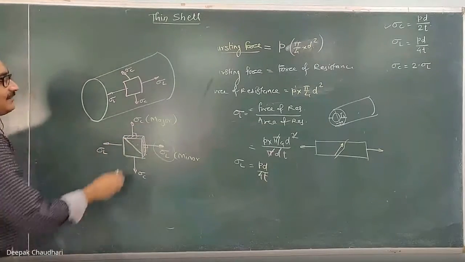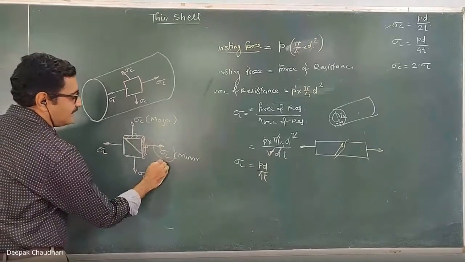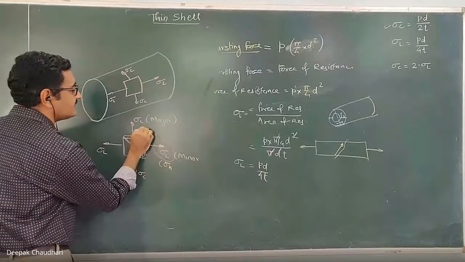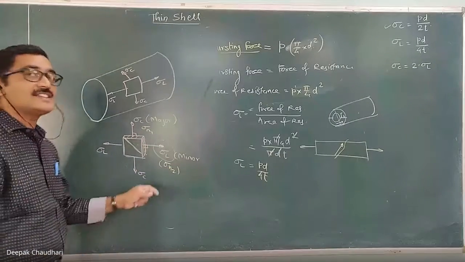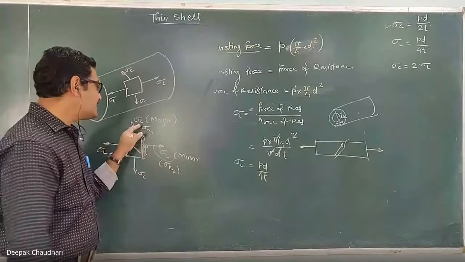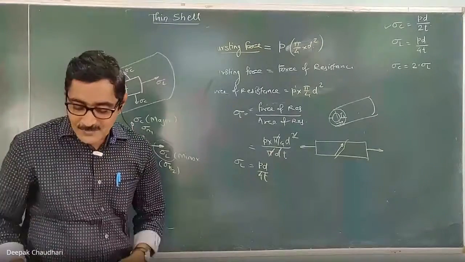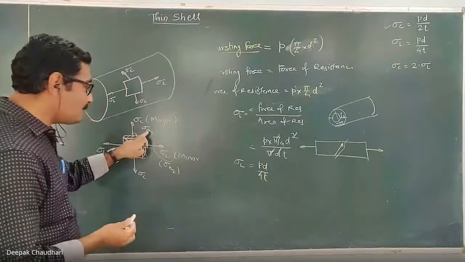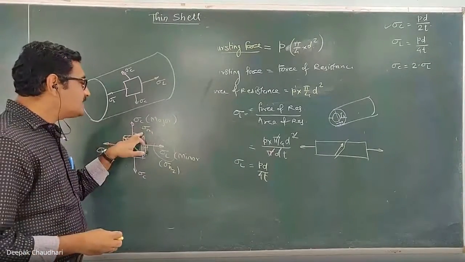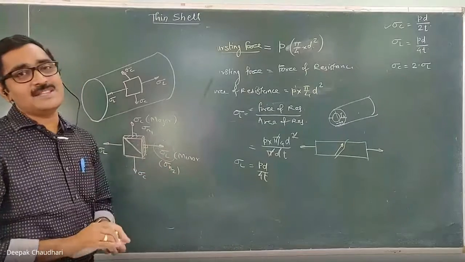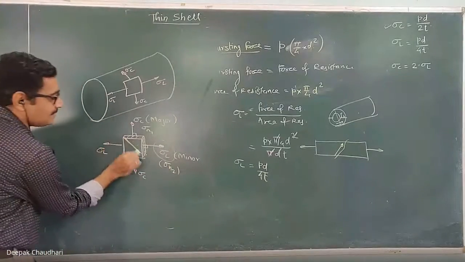If I denote the normal stresses as sigma n1 and sigma n2, where n stands for normal, we are going to denote them as the major principal stress and the minor principal stress. Here, if this is the major principal stress and minor principal stress, then the maximum shear stress